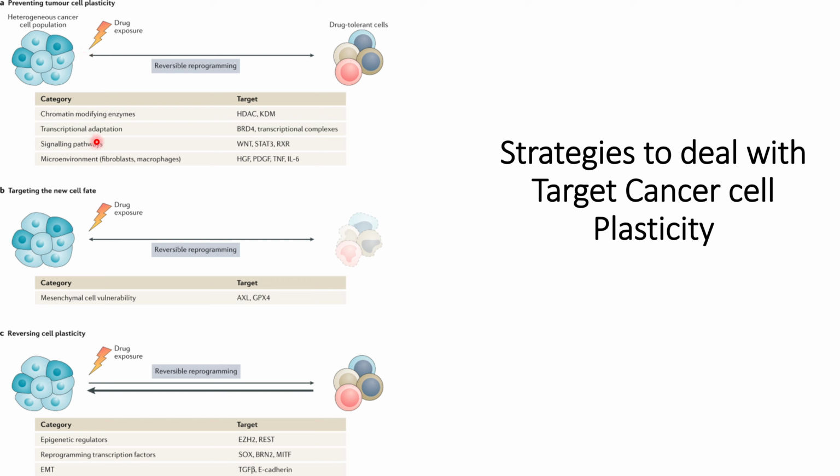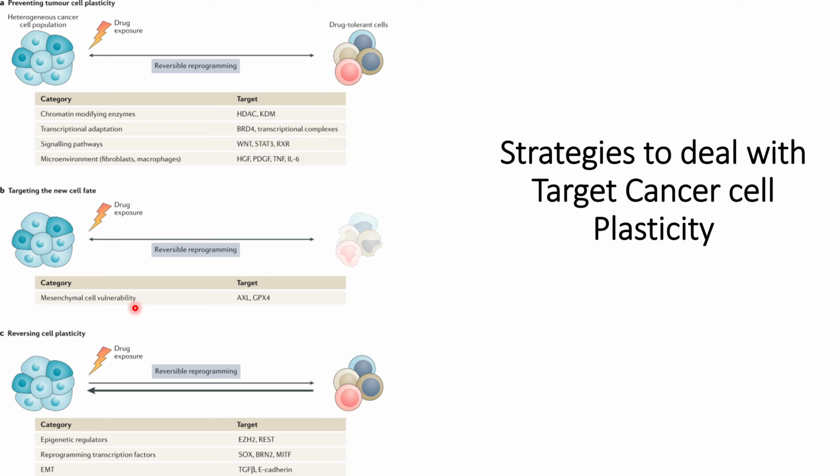And finally, some of the cell populations that are more prone to the tumor microenvironment, such as fibroblasts and macrophages. As we have discussed, M2 macrophages have the capability for tumor immunosuppression, and tumor proliferation can also be targeted using some of the genes that have been identified, such as HGF, PDGF, TNF, and IL6. These are about the first category.